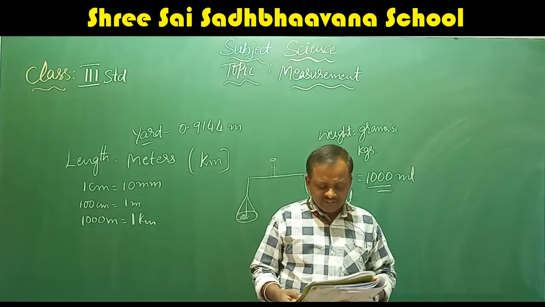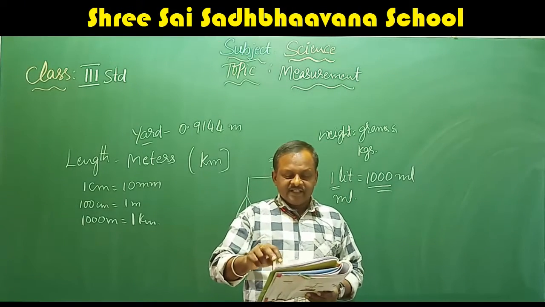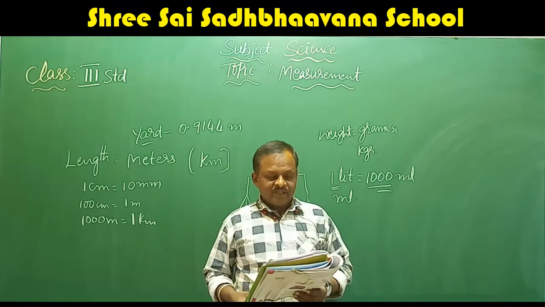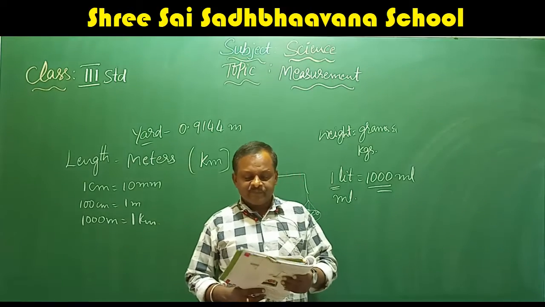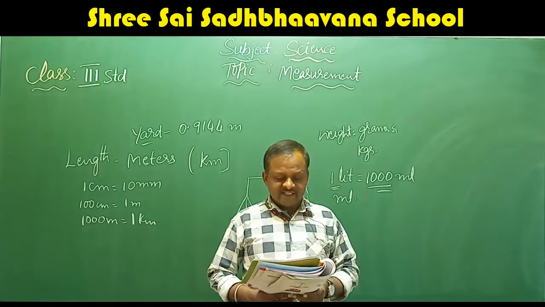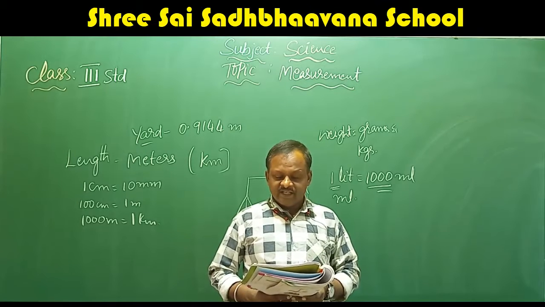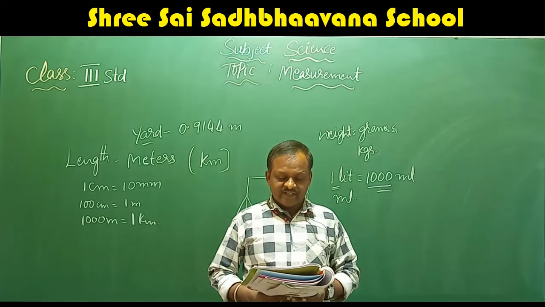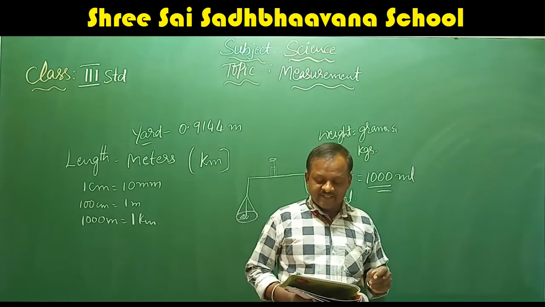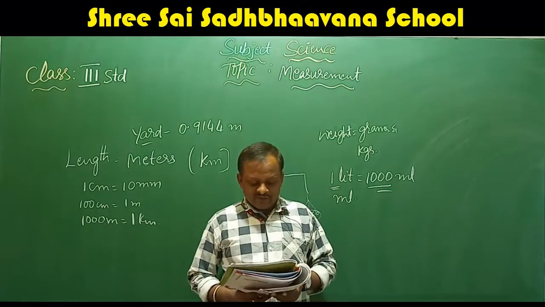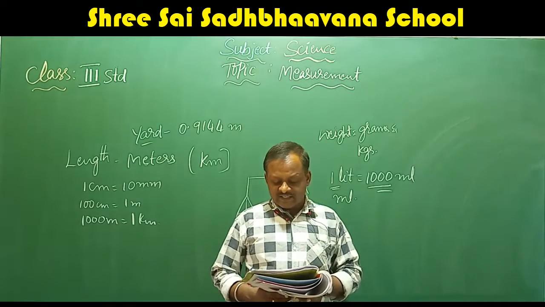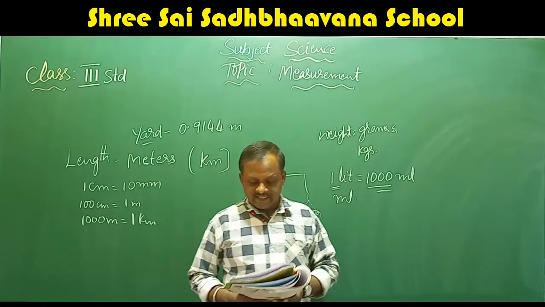Next we'll move to the important thing, that is the measurement of time. Time is very important for everybody. Whenever we make a plan to travel by train, we reach the railway station on time. Time is measured in hours. Its smaller unit is minute and the smallest unit is second. We know that 60 seconds make 1 minute and 60 minutes make 1 hour. The wristwatch and wall clock are commonly used for showing time.